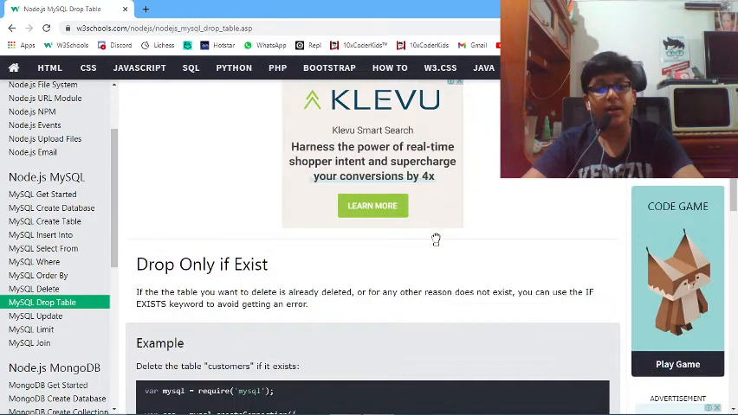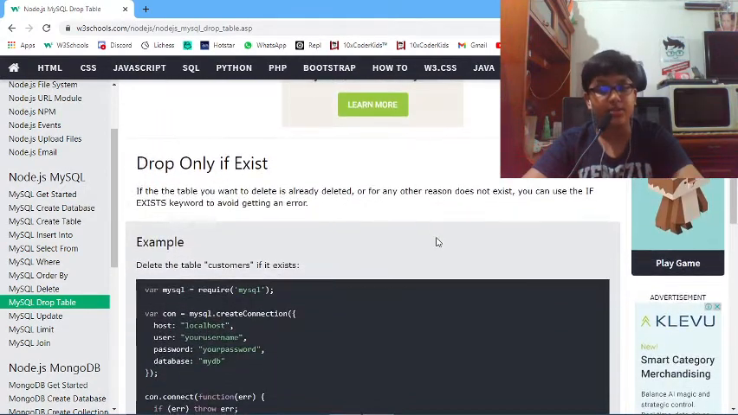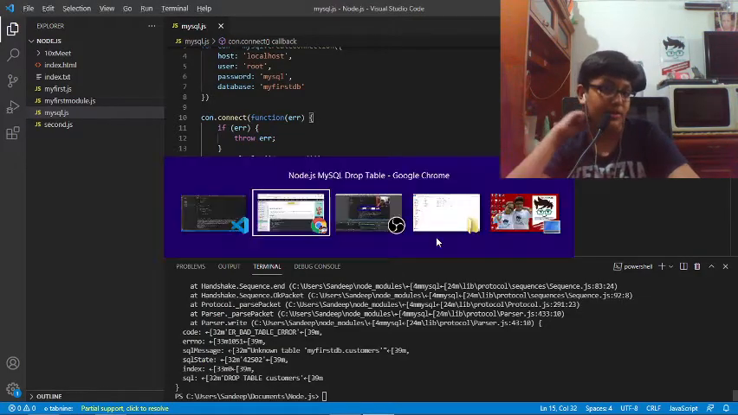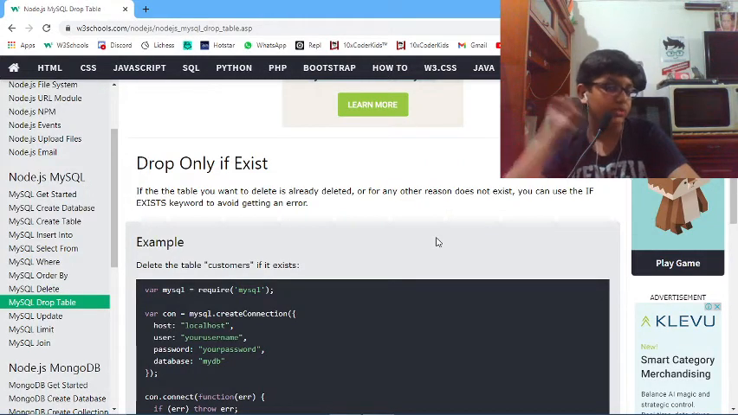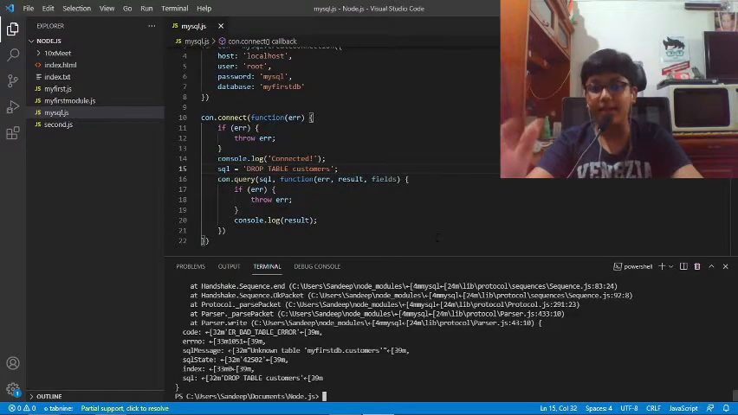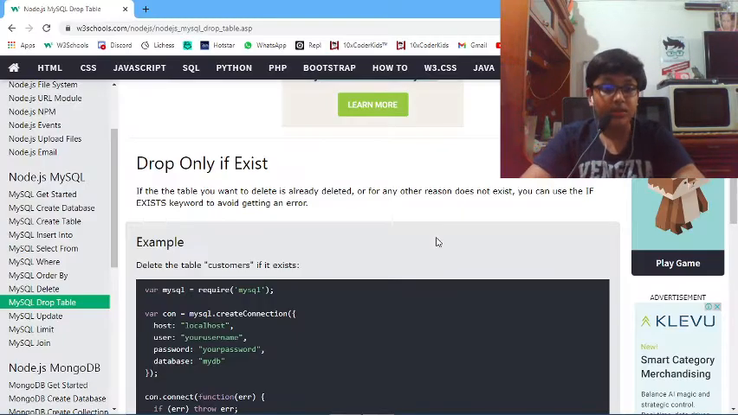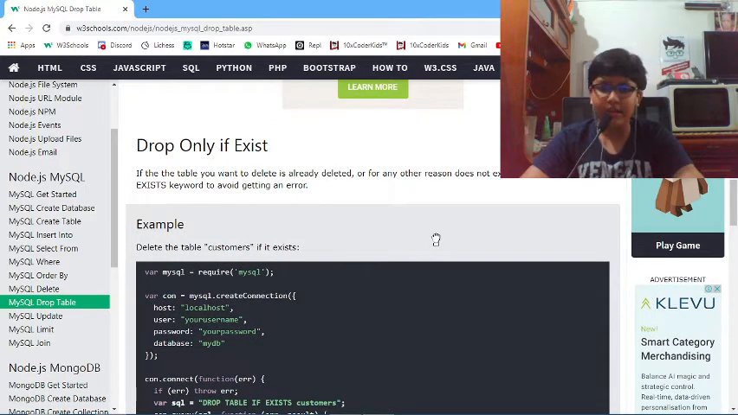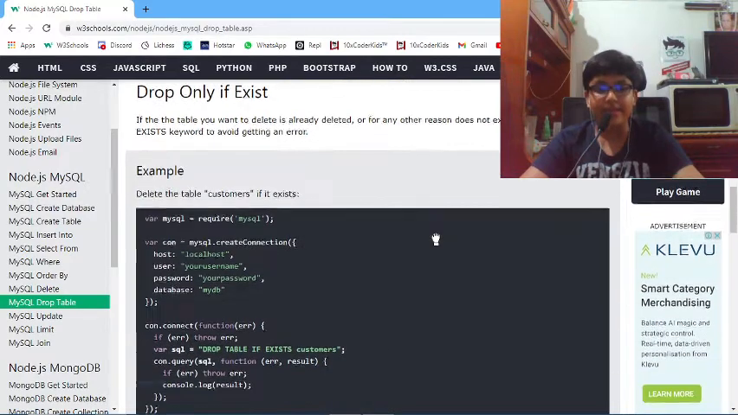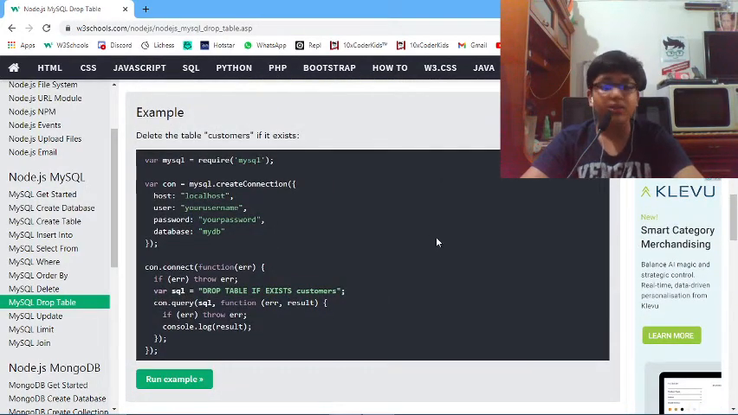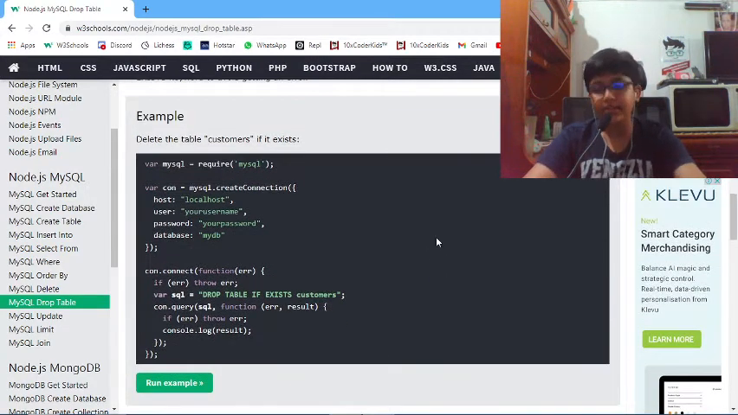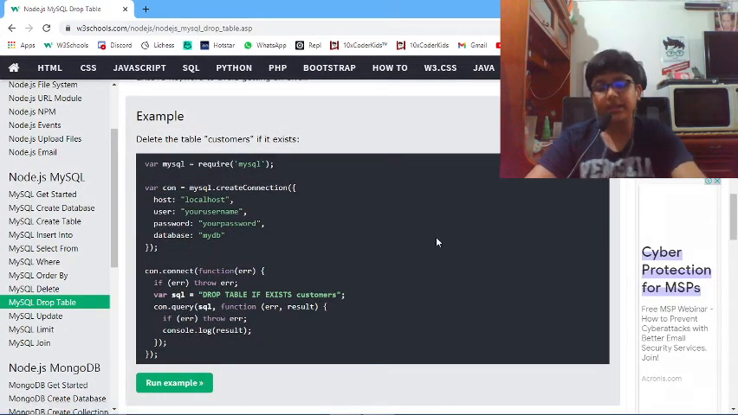Now we don't want our application to just crash like this because of our little mistake. So we'll just use the if exists. We'll drop the table only if it exists really. So if the table you want to delete is already deleted, or for any other reason does not exist, you can use the if exists keyword to avoid getting an error. You'll not get an error if you add the if exists, because it will see that if the table exists, delete it. If it doesn't, just don't do anything.